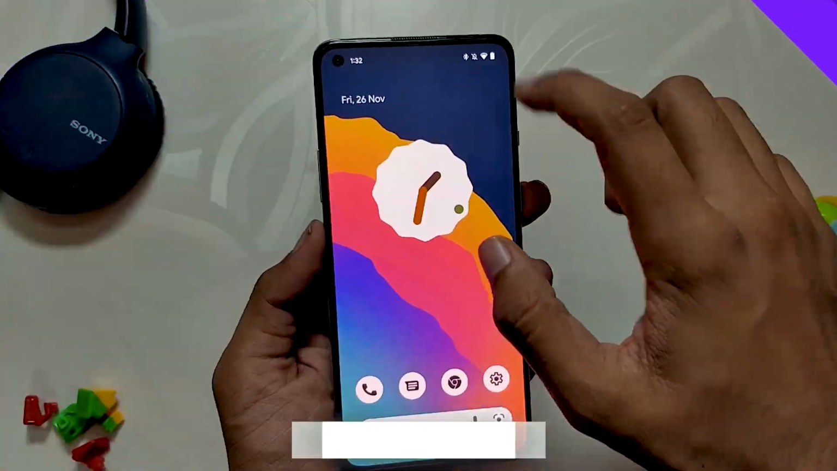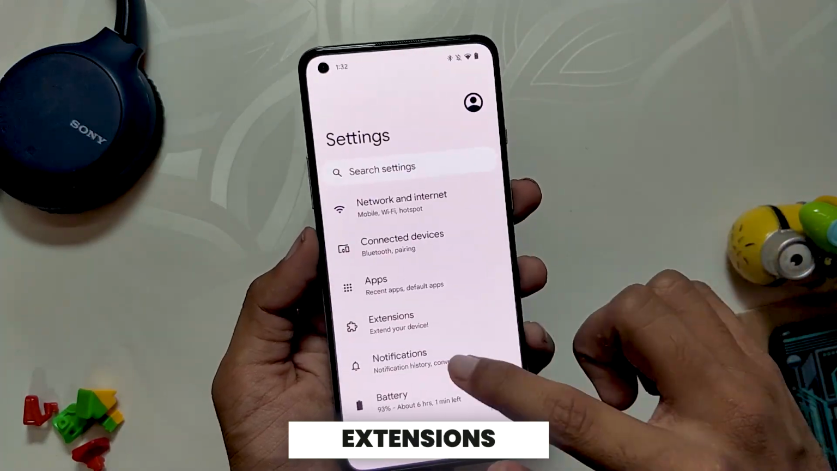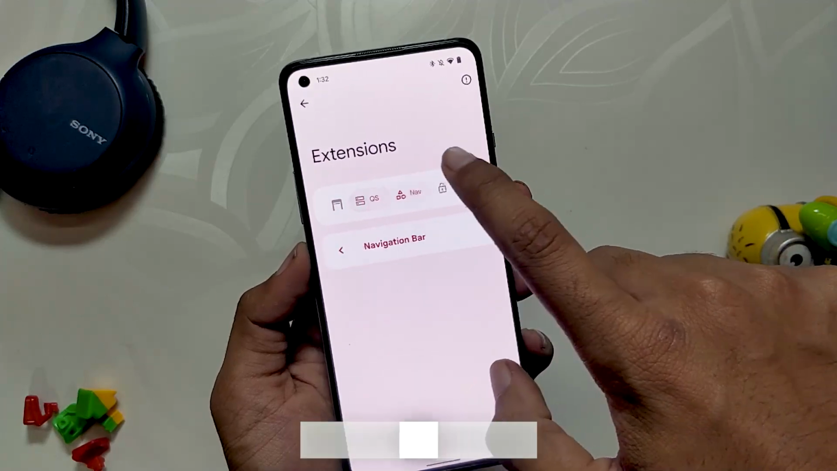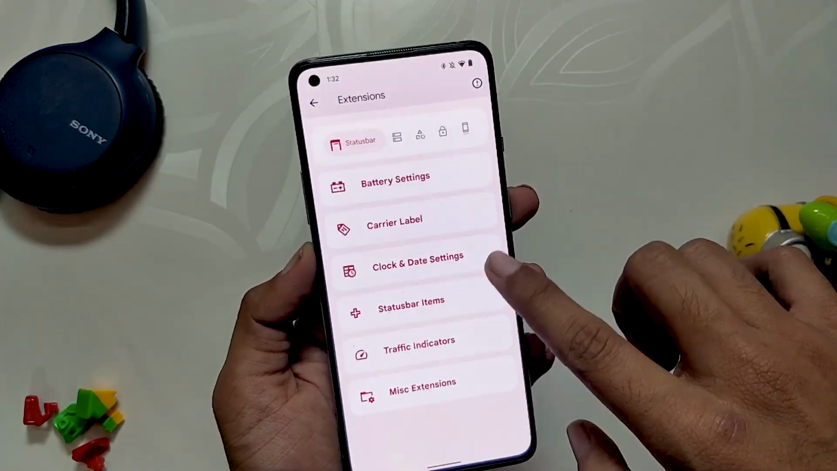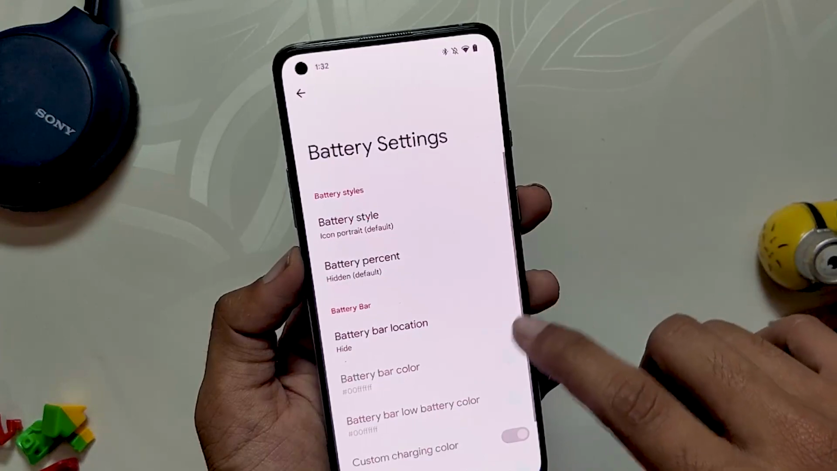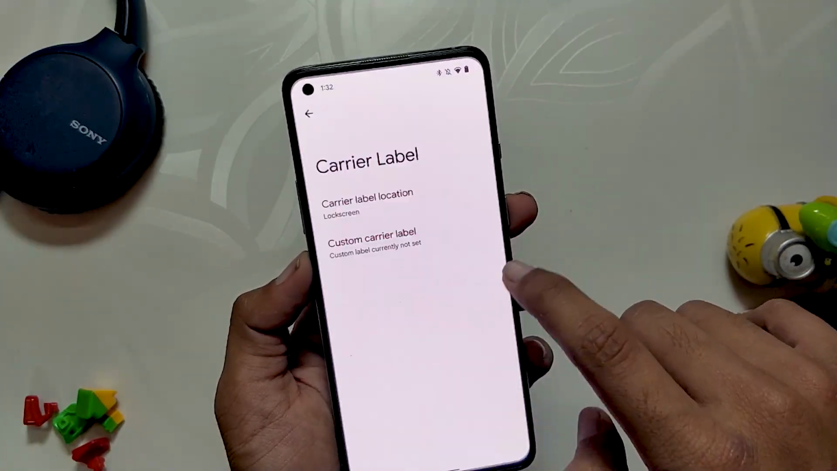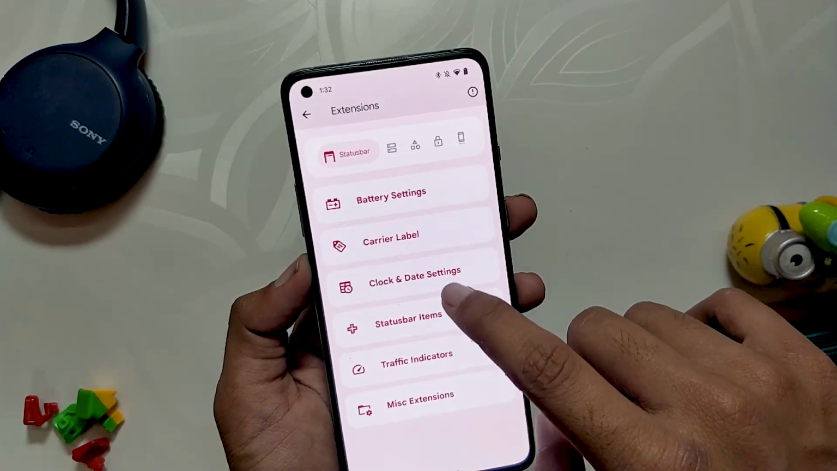Now let's talk about the reason you installed this ROM, the customization. Since these are very initial builds, the customization is also very less. I am quickly going to walk you through each one of the options. The first option under status bar is battery settings, where you can customize battery styles and battery bar. Next we have carrier label to show custom label text on the lock screen.